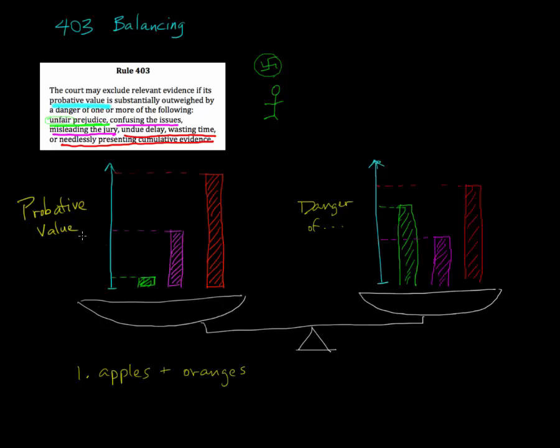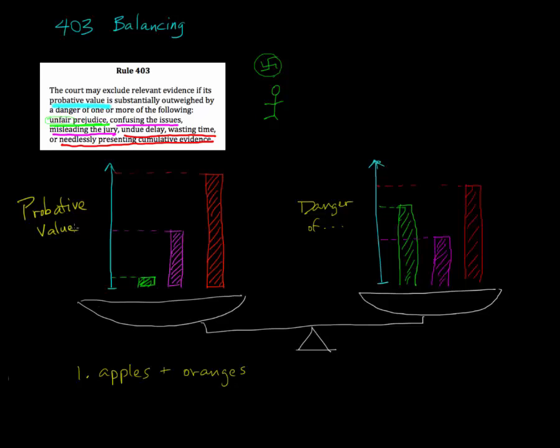What I mean by that is they're two completely different measures. Probative value is a measure of one thing, and the danger of one of these things happening is a completely different measurement. It's like comparing intelligence to height. Somebody who is very tall is not necessarily very intelligent. There are tall people who are very intelligent and tall people who are not so intelligent, and short people who can be intelligent or not, and every combination in between. Knowing someone's height gives us no clue about their level of intelligence, or vice versa.